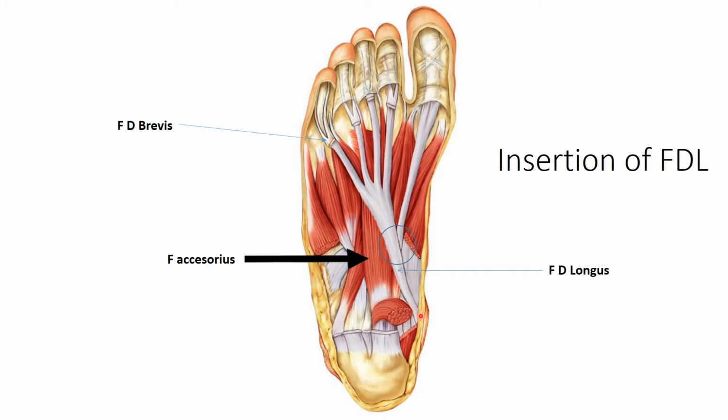It then passes into the sole, and in the sole it crosses the tendon of flexor hallucis longus, and from this point onward this single tendon divides for the lateral four slips, and at this very moment it is joined by the muscle known as flexor accessorius.